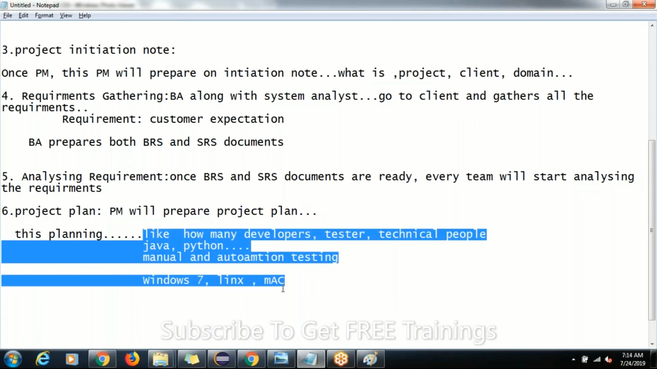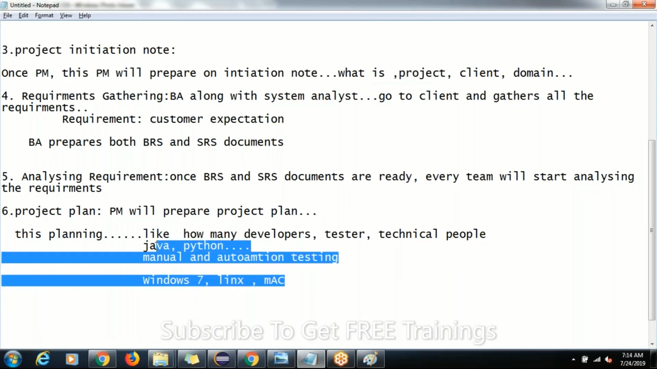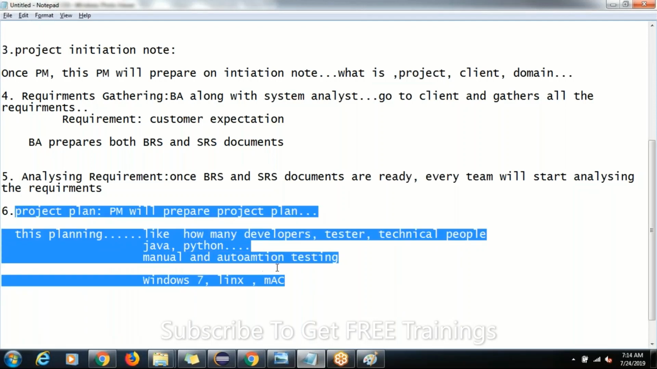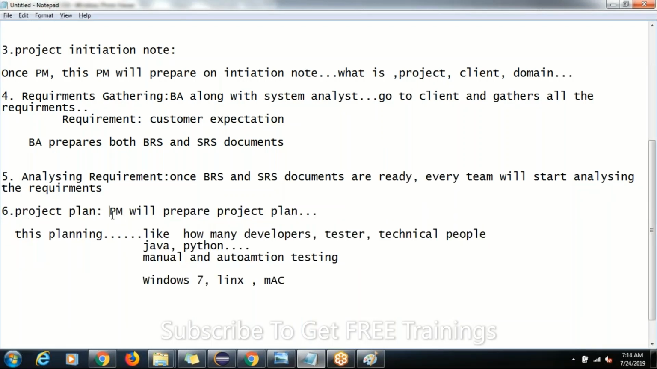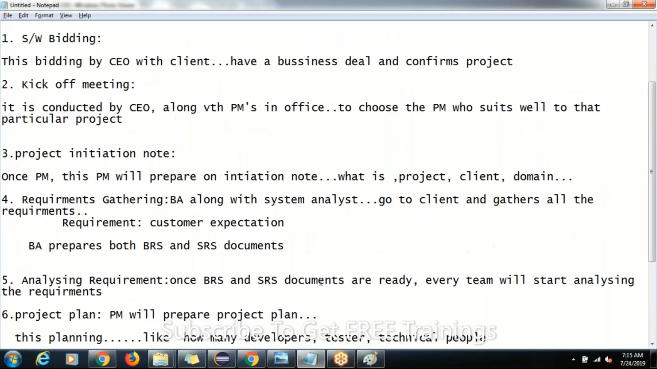Everything from A to Z. What to do, what should happen, how many persons are required, everything will be planned in this project plan. Who will prepare this one? Project manager. Okay, who will prepare this one, guys? Project manager. Are you clear, guys? Up to the sixth step, is that clear?